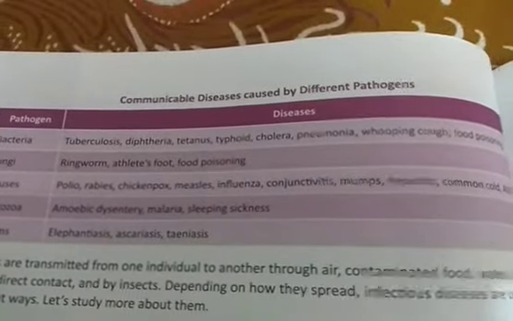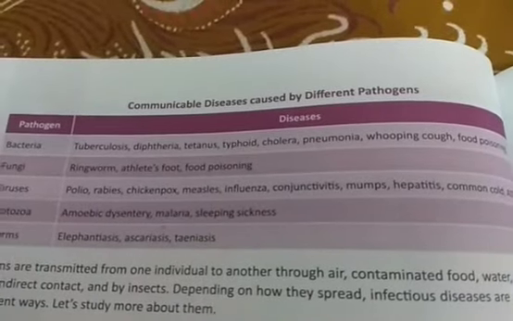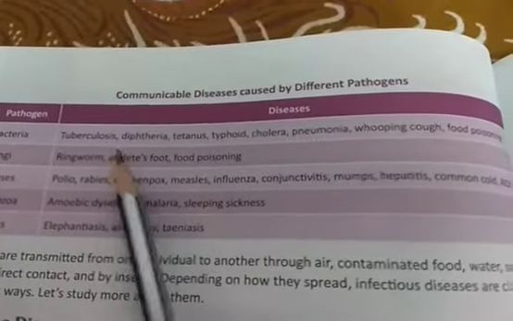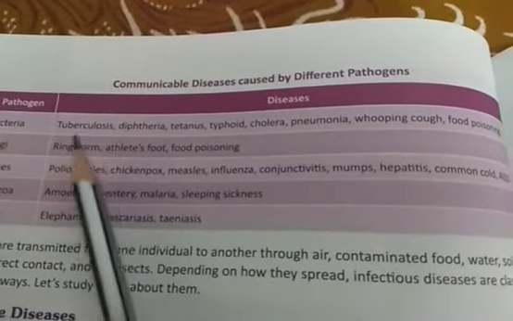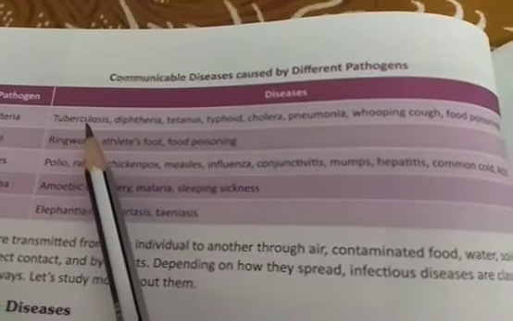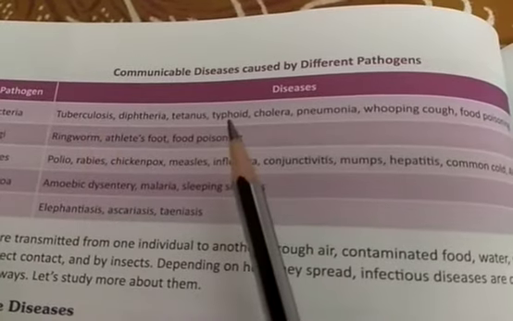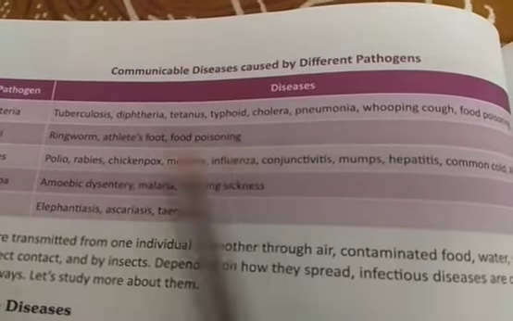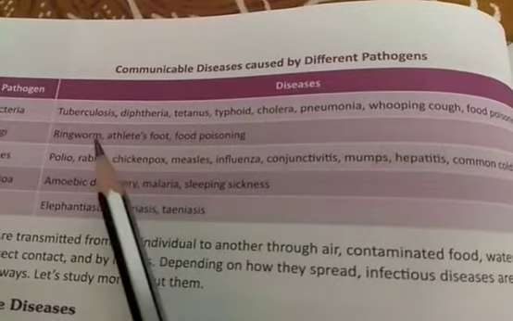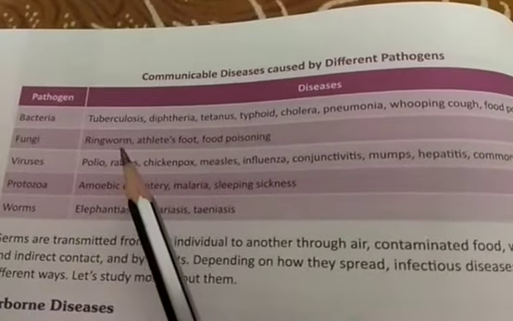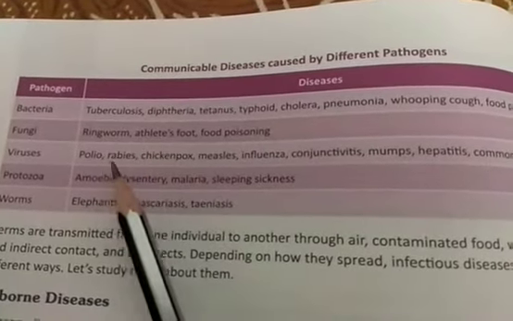So how are these diseases caused? Whenever the TB-causing bacteria enters one's body, it will cause the disease tuberculosis. If a typhoid-causing bacteria enters, it causes typhoid. Of course there are different bacteria, likewise there are different fungi, likewise there are different viruses.